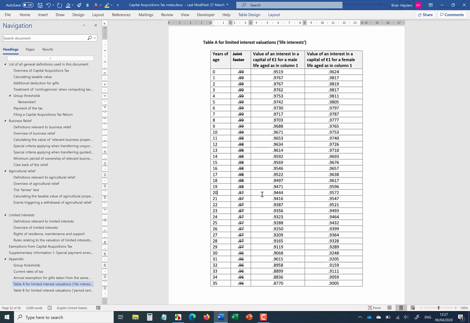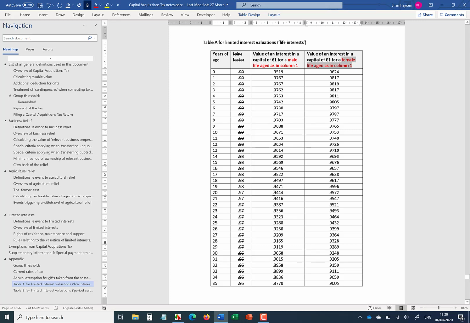Okay, so we're basing it on the life of the recipient. Then you multiply the market value of the property by the appropriate factor. So you can see that for a male, the factor is going to be 0.9444, and for a female it's going to be a little bit higher. And of course the reason for the difference is that on average women live a little bit longer than men, so if they have an asset for life, they're likely to have it for a little bit longer, so that is reflected in the factor used.